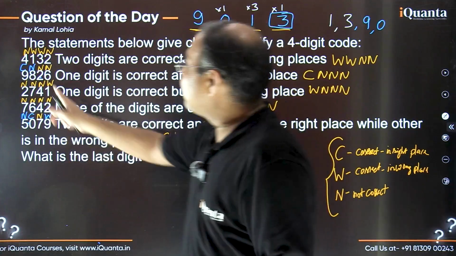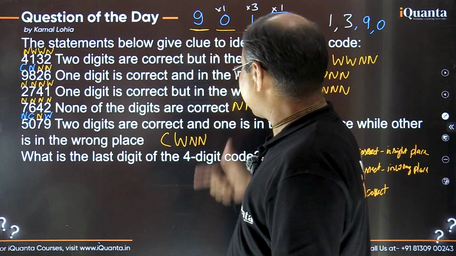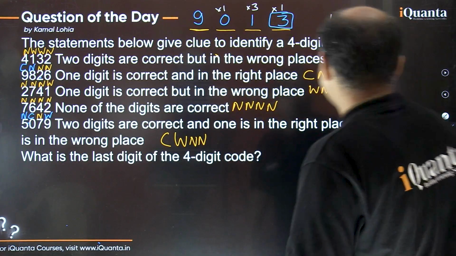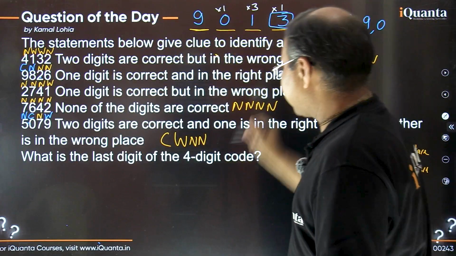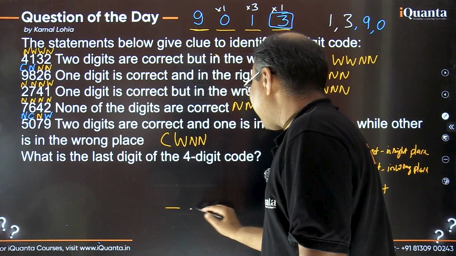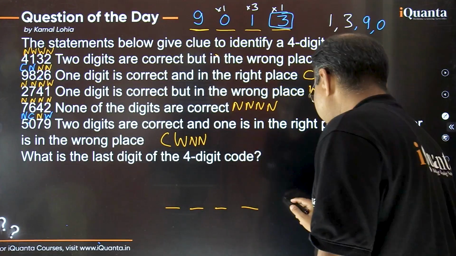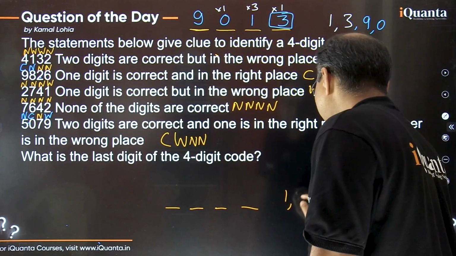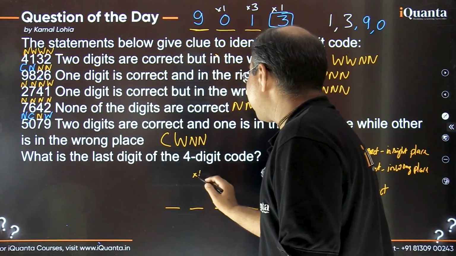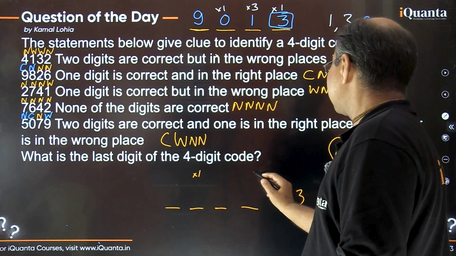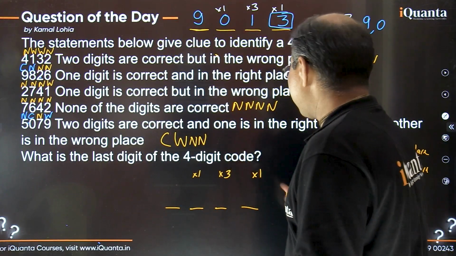For that, I'm removing this blue part. These clues I'm rewriting. Let's write once again what we had written. We have these 4 places, and 1 and 3 are certainly going to be there. They have been identified already. So 1 is not going to come at the second place. 1 is not going to come at the last place. And 3 is not going to be there at this third place. So that we have already identified.